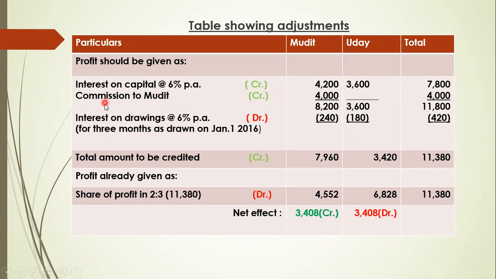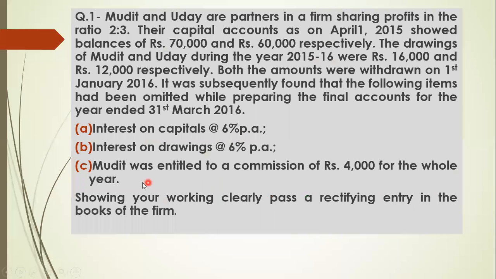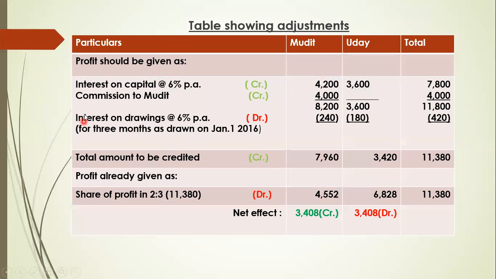Now further it is saying that Mudit is entitled to get commission of 4,000 per annum. Is it commission or salary? You see, Mudit was entitled to a commission of 4,000. So commission to Mudit 4,000. In Mudit's column only we will write it, and Uday is not getting commission, so leave it like that. So total is 4,000. So this item we have omitted.